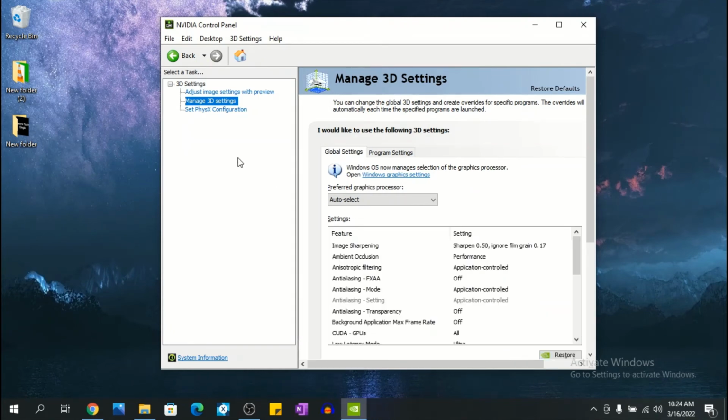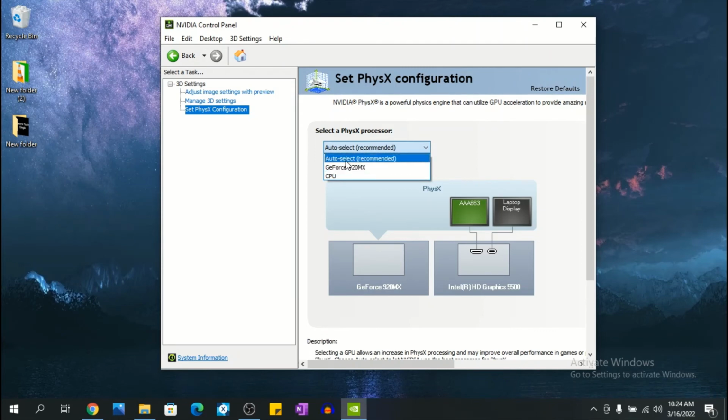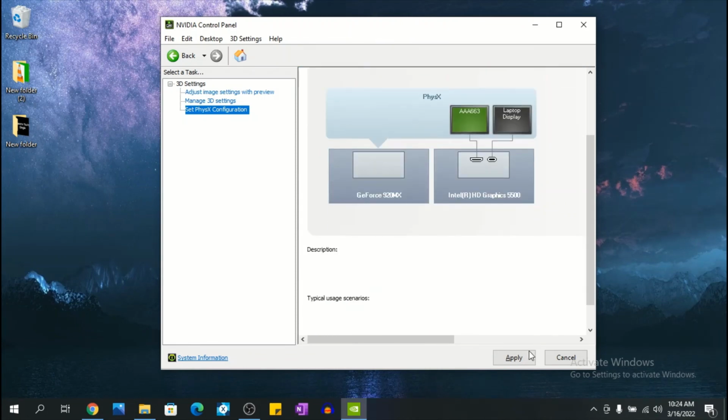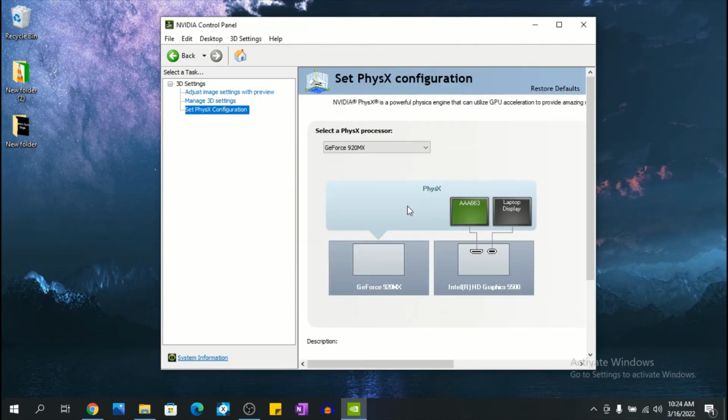Now what you guys need to do is go on configure surround, PhysX, whatever, I cannot pronounce that. And what you want to set it to is your GeForce processor. Then click apply, wait for the changes to apply, and once they're applied, you're good to go.